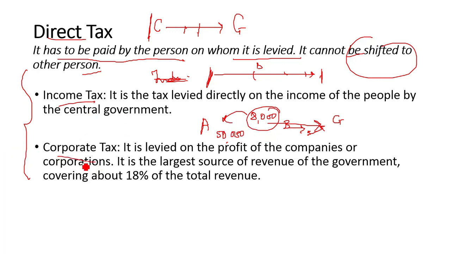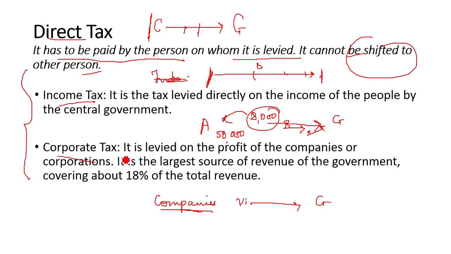And there comes the corporate tax. Now corporate tax is tax which is levied on international or national domestic companies. You have heard of joint stock companies, partnerships and all. So all these companies like Wipro, Infosys and all, they pay taxes to the government.